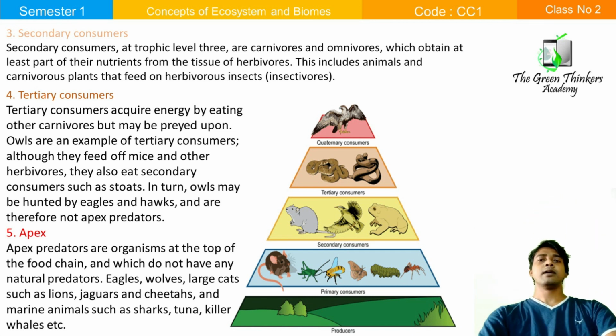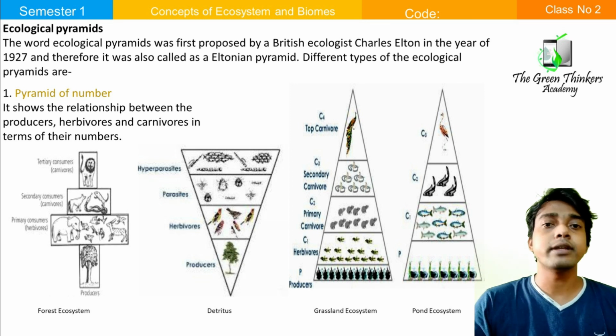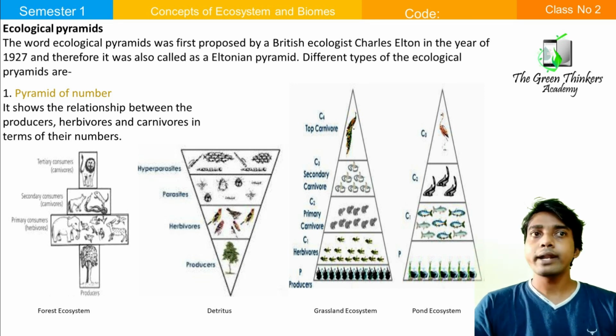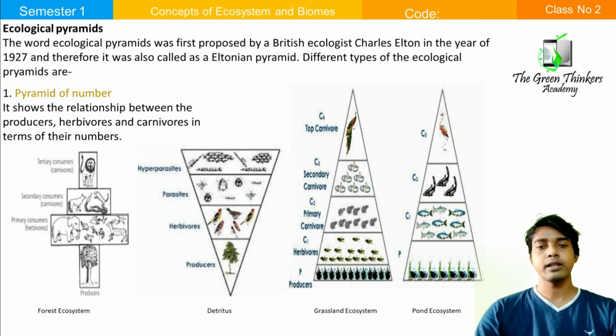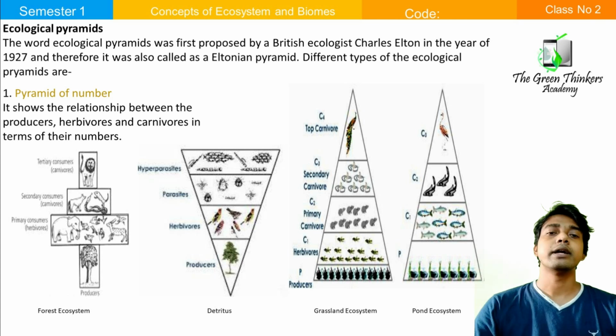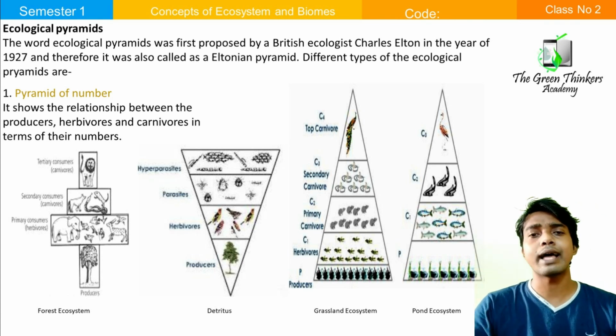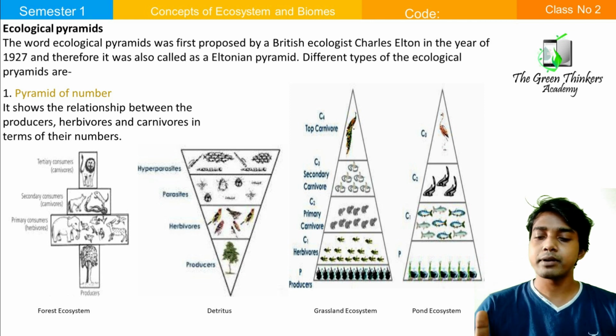Okay. Now come to the ecological pyramid. The term ecological pyramid was first proposed by a British ecologist, Charles Elton, in the year 1927. So at that time it was called the Eltonian pyramid. Okay. So ecological pyramids are mainly 3 types. First of all is pyramid of number, pyramid of biomass, and pyramid of energy.